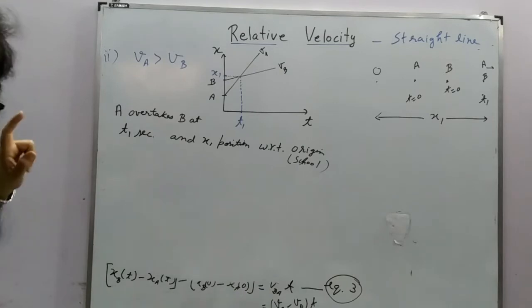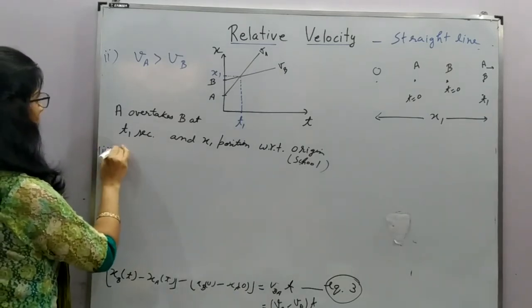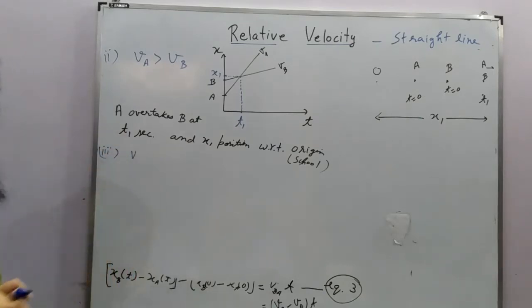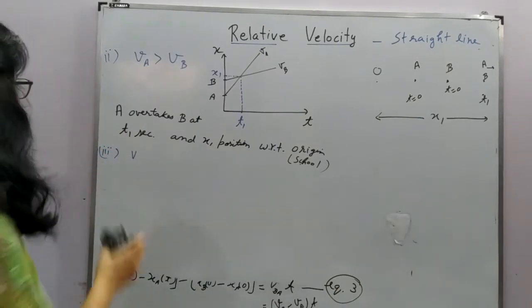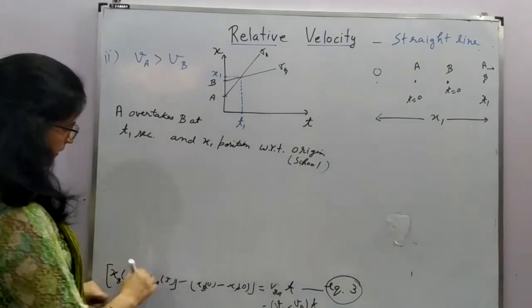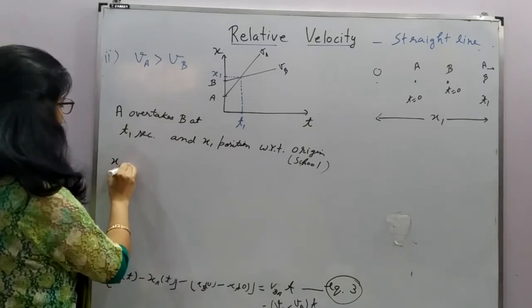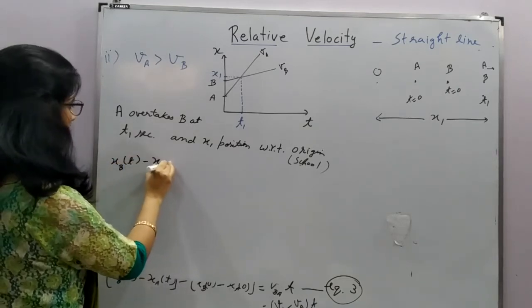So let's take the third case. Before discussing the third case, let's discuss this with the formula also. If you look at the formula, this is XBT minus XAT.